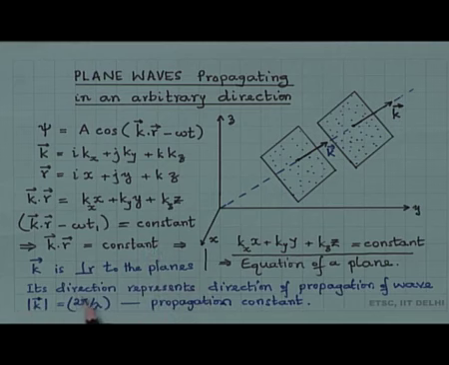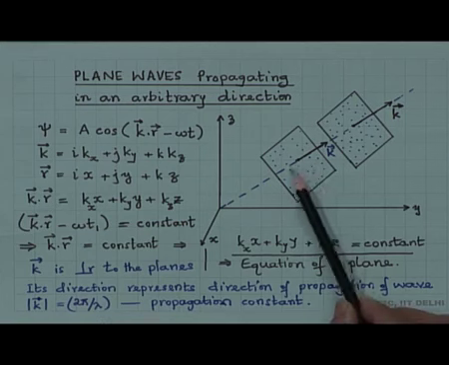Its direction represents the direction of propagation of the wave, and the magnitude of this k vector is the same as what we have discussed earlier, 2 pi by lambda, the propagation constant.